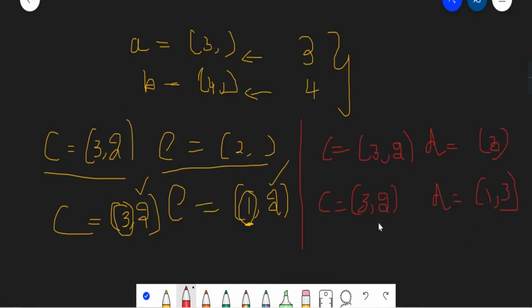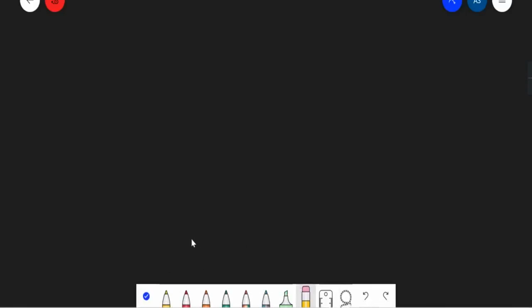And checking for the rules. When I check for rule 1, the dimensions must be the same, but here they are not: 2 is not equal to 3. Let's check the other rule. The size of one of the dimensions should be 1, and they are not: here it is 2 and here it is 3. So we are not able to add C and D together. By now we know how the rules and instructions of broadcasting work. Now let's see how broadcasting works.